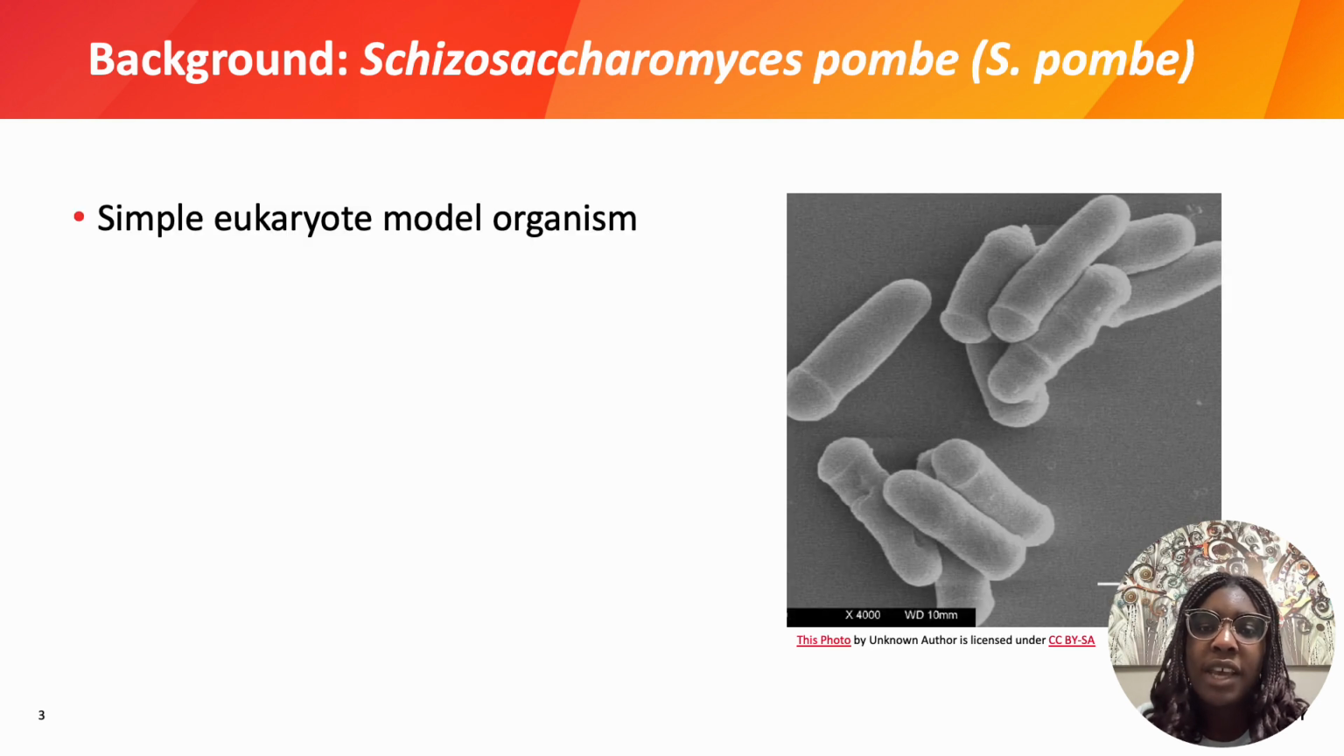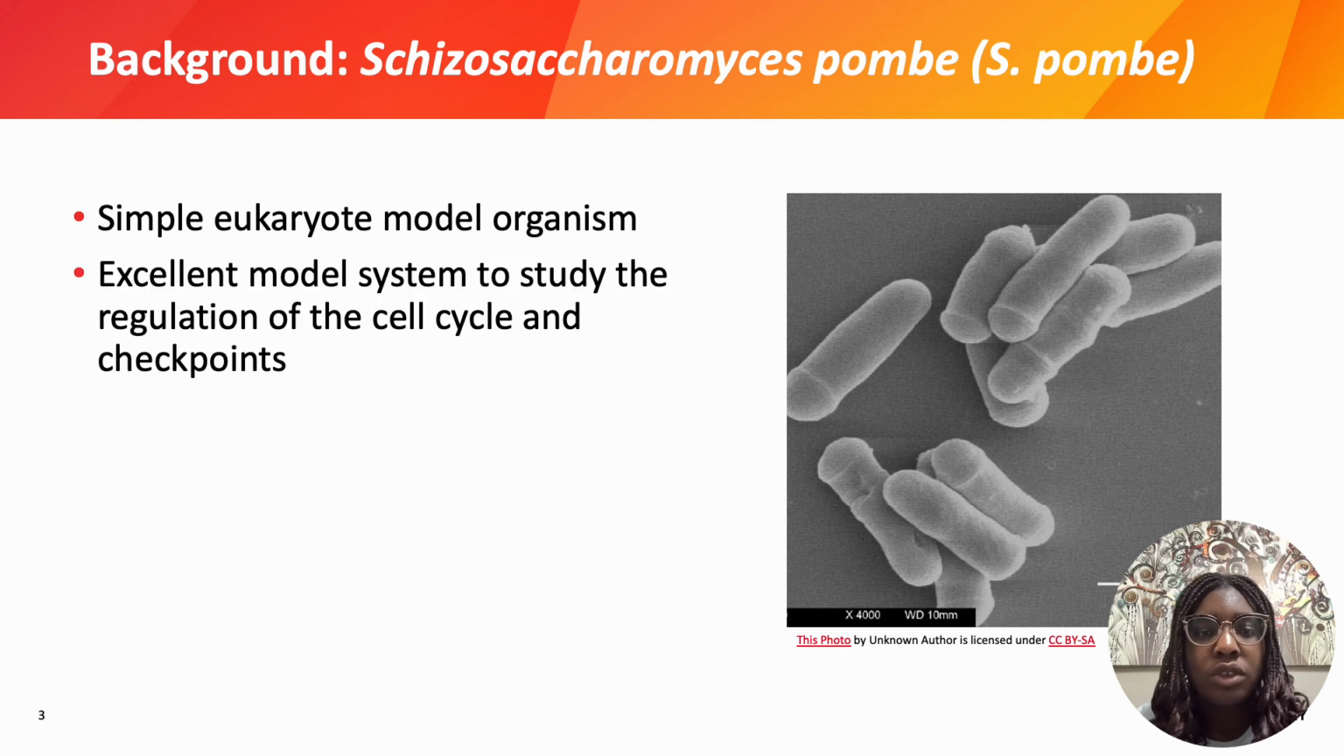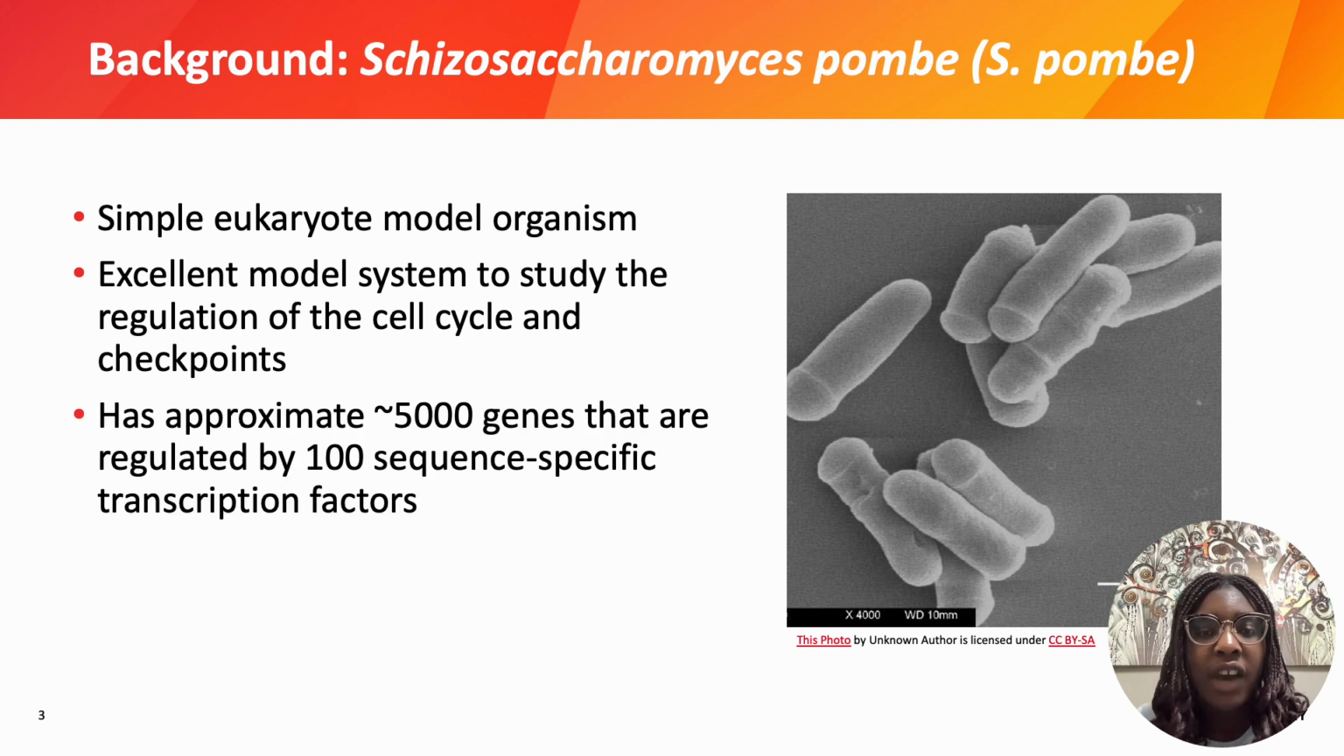In this project, I used pombe or fission yeast. It is a simple eukaryote organism that is an ideal model for studying cell cycle regulation. It has approximately 5,000 genes that are regulated by 100 sequence-specific transcription factors.